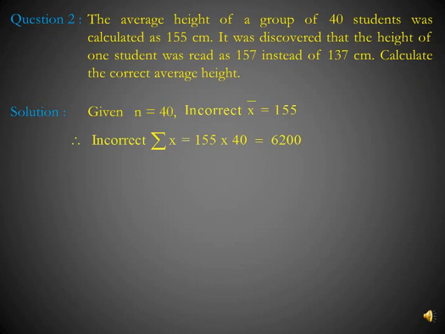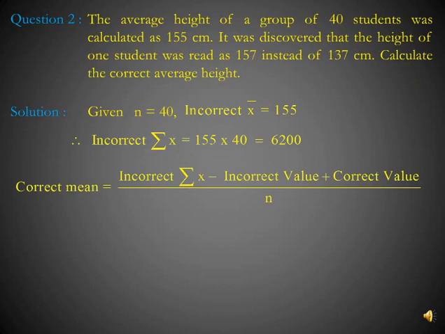So we will calculate incorrect sigma x, that is 155 into 40, which comes to 6200. So correct mean is equal to incorrect sigma x minus incorrect value plus correct value upon n. Putting the required values, we will get our correct mean as 154.5 centimeter.